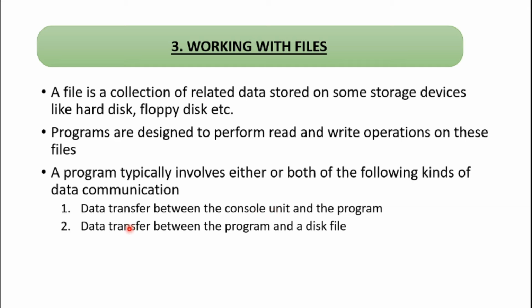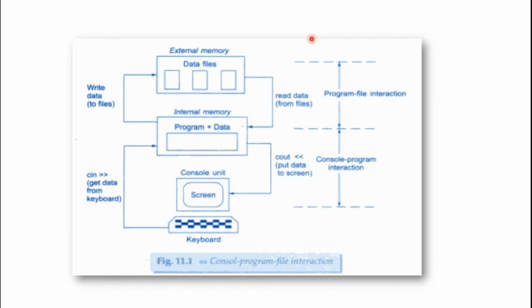Next one is the data transfer between the program and the file. Similarly, if we have bulk data, we may not be using the keyboard console, so we may be using an input file. So these are the two types of data transfer included in such kinds of programs which deal with files. Okay. Next, there is a figure which explains this.